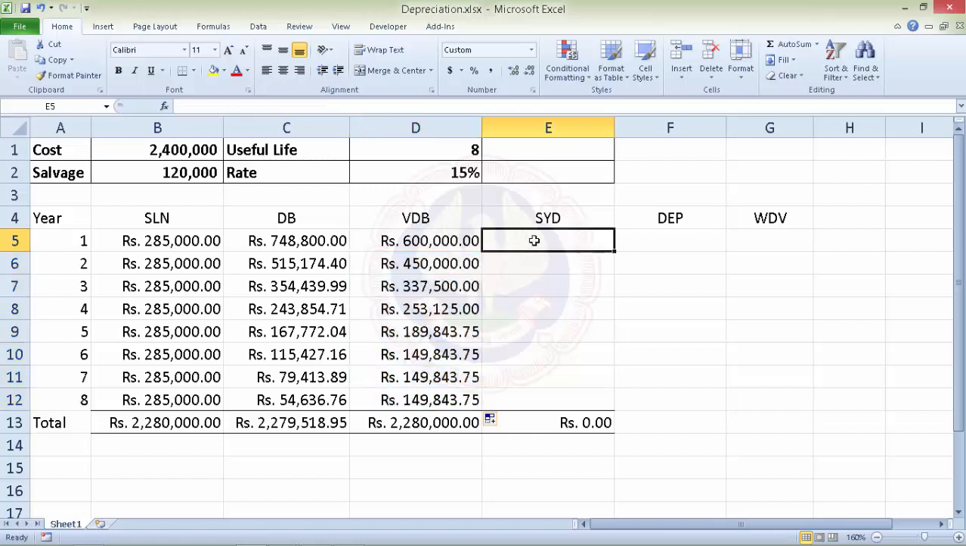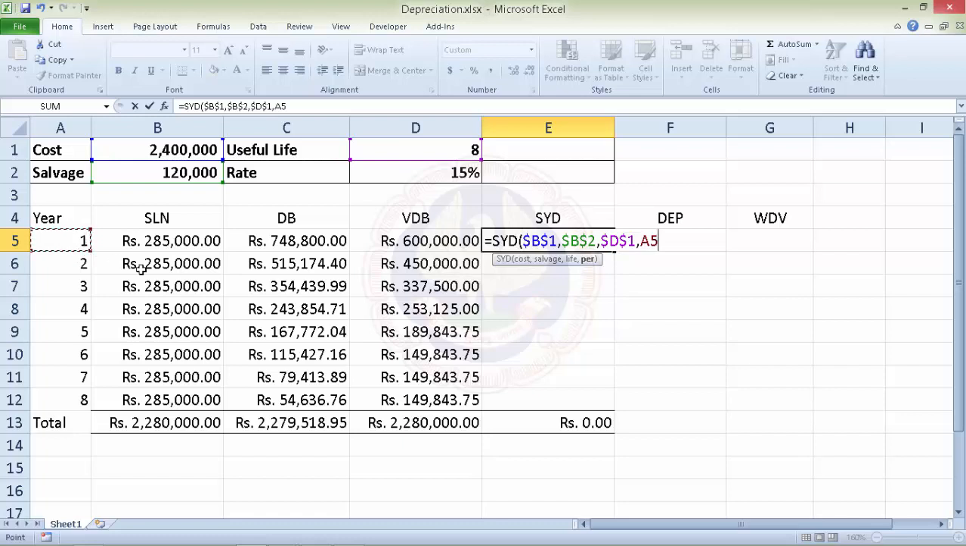Similarly, we'll also look at how SYD works. We'll go to sum of the year method. Again, the syntax is same. We have the cost, absolute, comma, the salvage value, again absolute, and useful life, in this case is 8 years, again absolute, and then the period, it is first year, so we have A5.